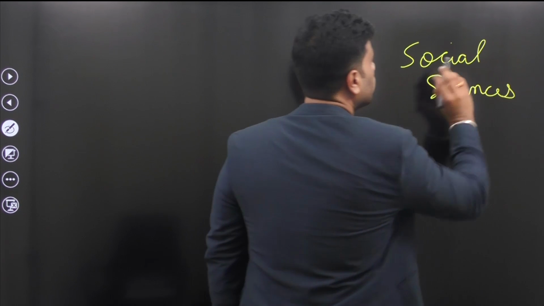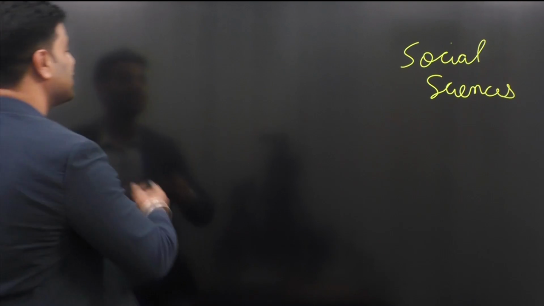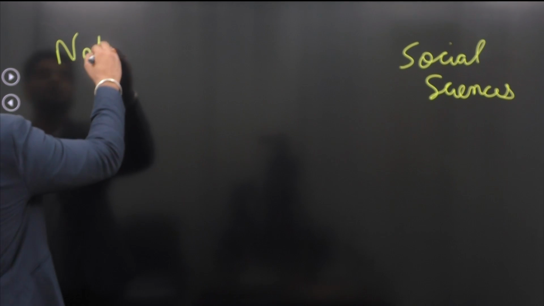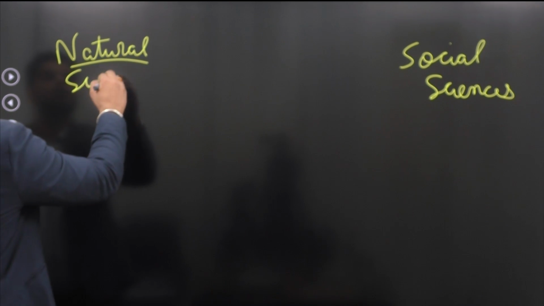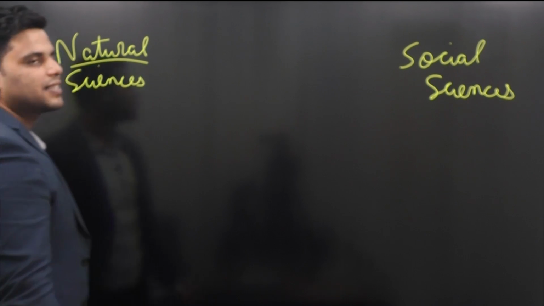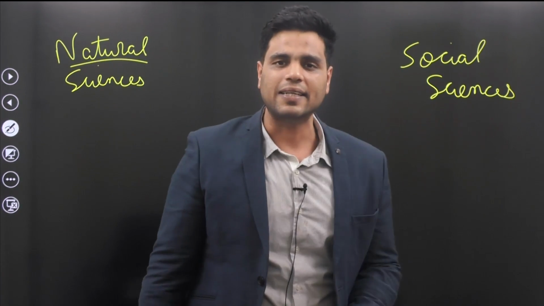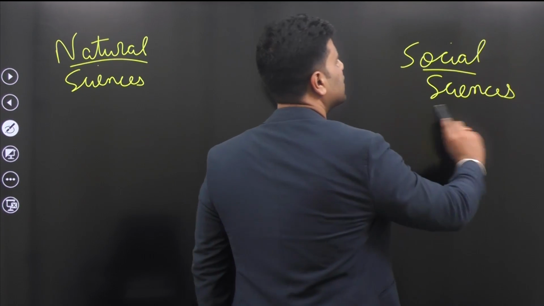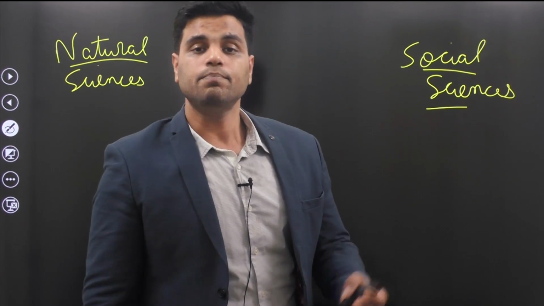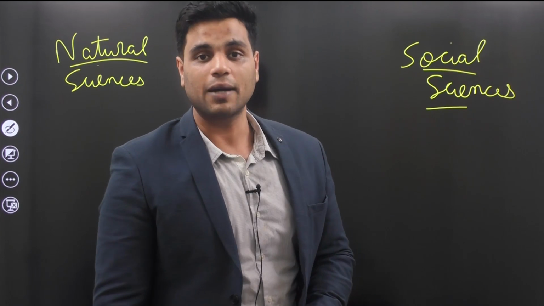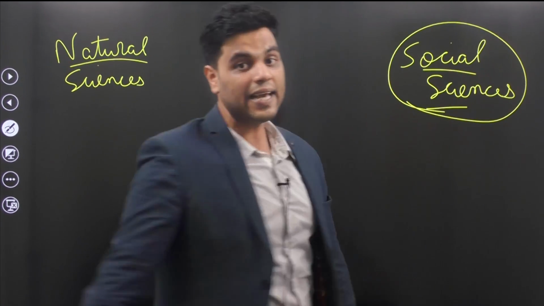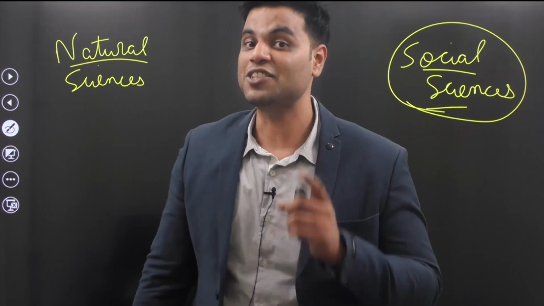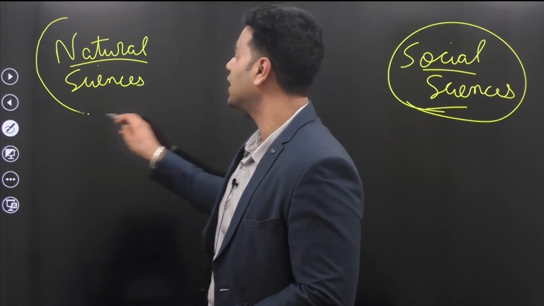As you all know, there are two types of sciences, social sciences and natural sciences. In natural sciences, there are subjects like physics, chemistry, biology, mathematics, and in social sciences, there are subjects like psychology and economics for that matter. So economics is part of this group. Yet, sometimes, economics is treated as a subject of natural sciences.